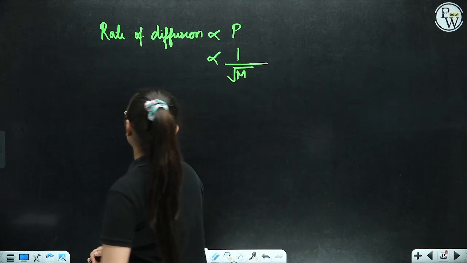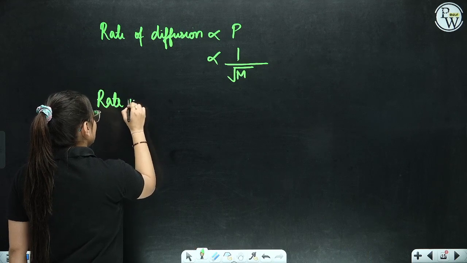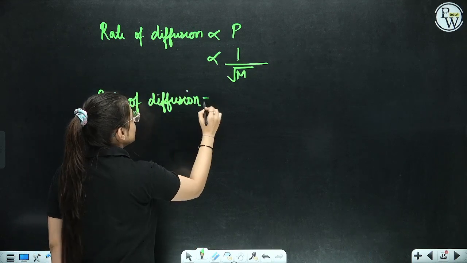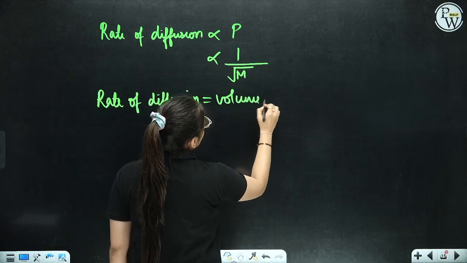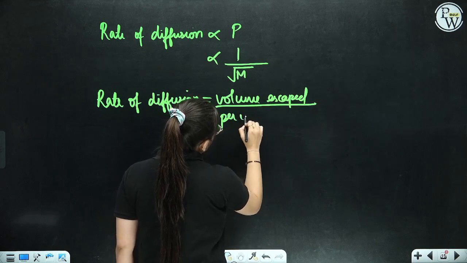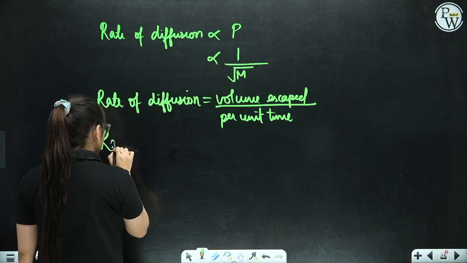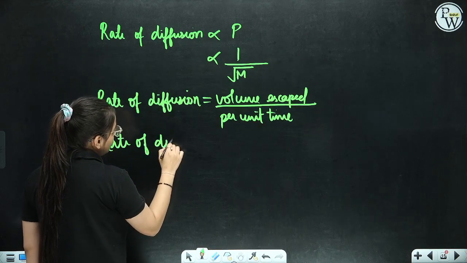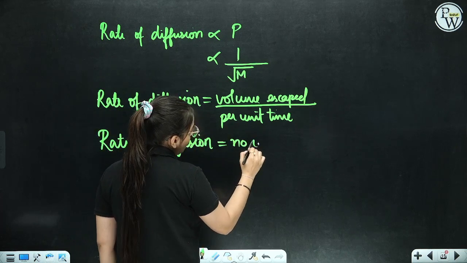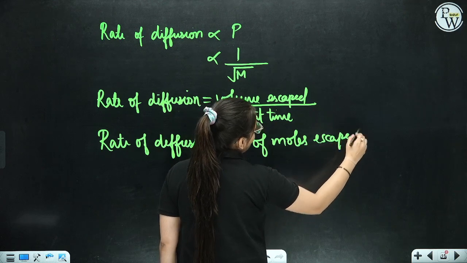Okay, that's really great. Now, it even stated that rate of diffusion in terms of volume is referred to as volume escaped per unit time. Volume escaped per unit time is also the rate of diffusion. Even the rate of diffusion can be determined as the number of moles escaped from one part by time taken.